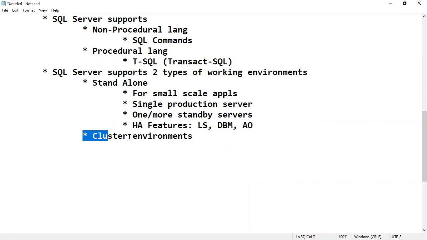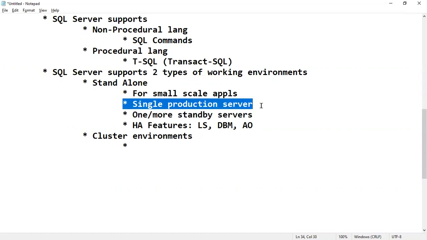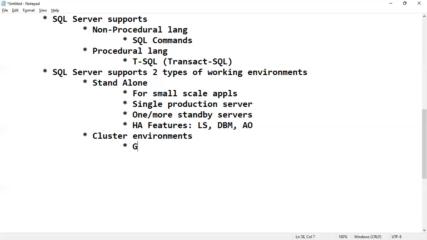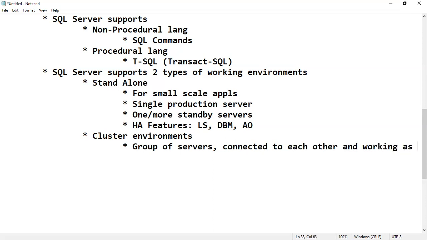There are two types of working environments: cluster and standalone. Why? Because today for medium and large scale applications, we can't maintain a single production server. Compulsorily, we have to maintain a group of servers. That group of servers is called a cluster: a group of servers connected to each other and working as a single server in the network.